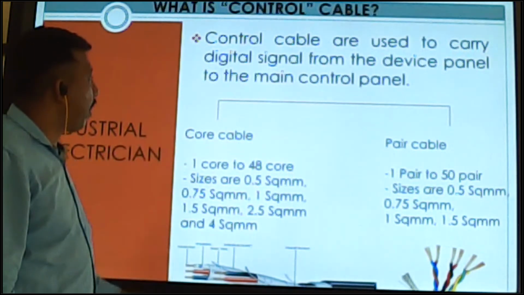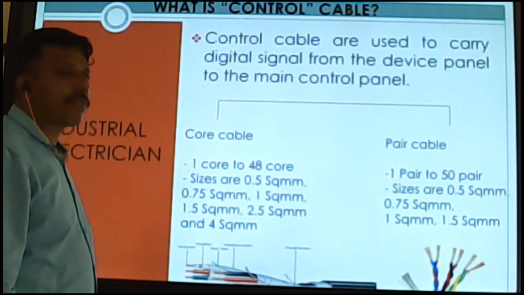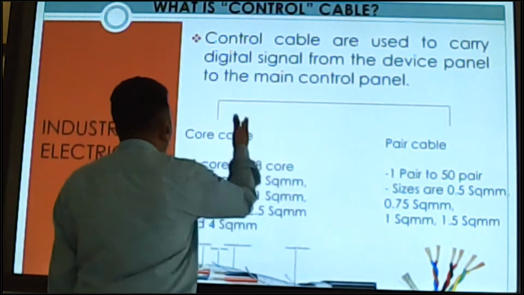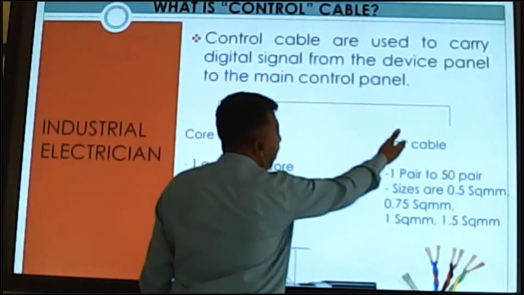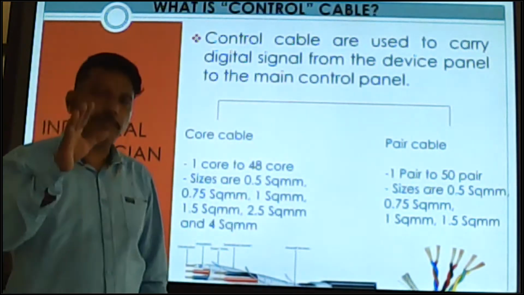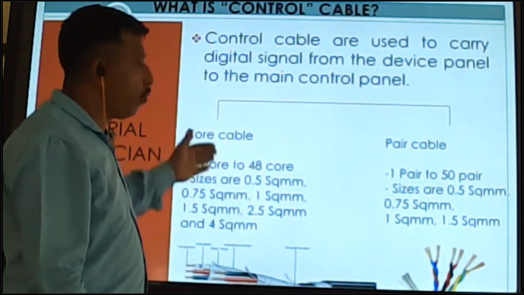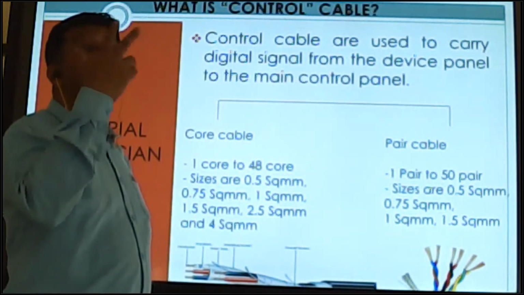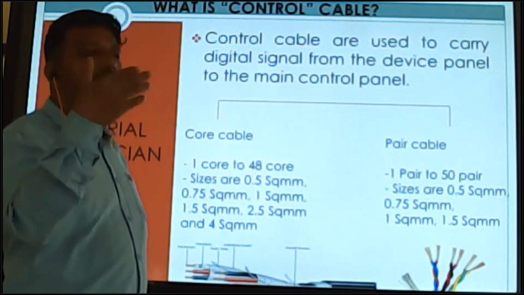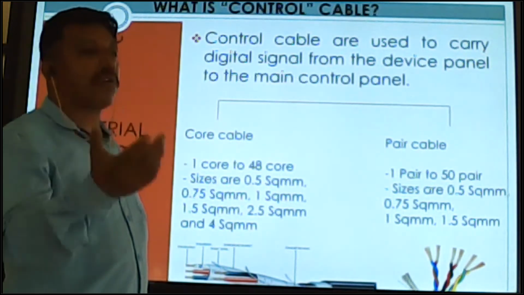In control cable, two types of cable are available, core cable and pair cable. Just before, we explained the core: the quantity of wires inside the cable is called core.